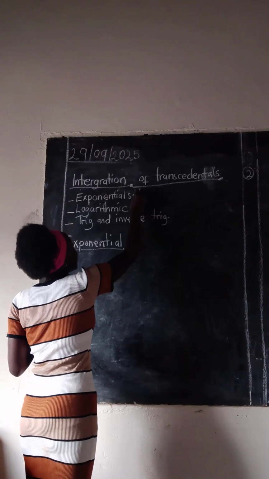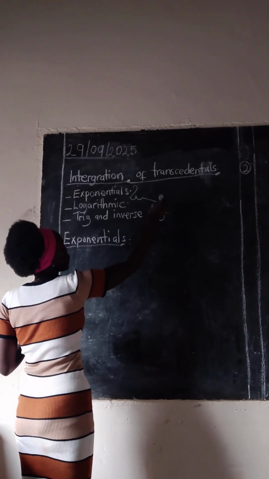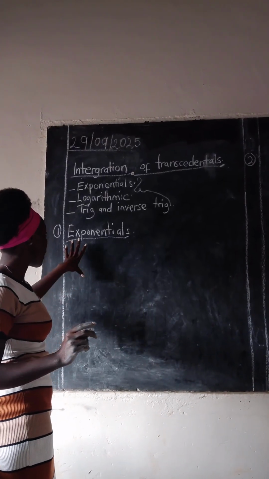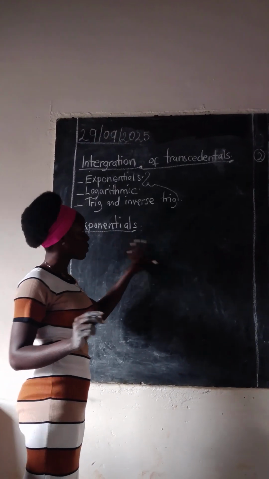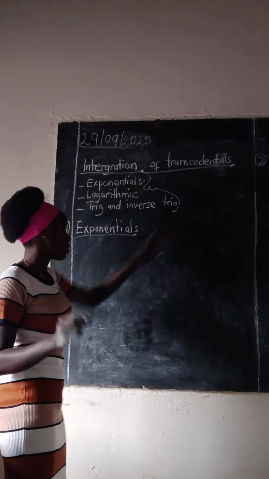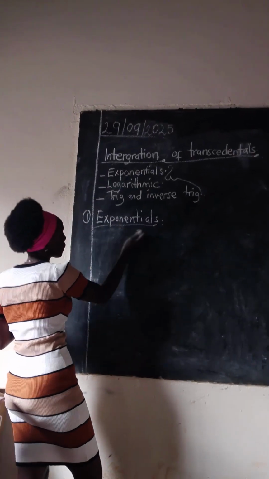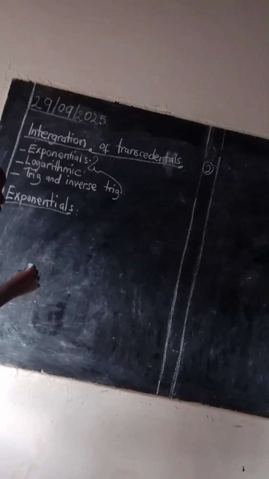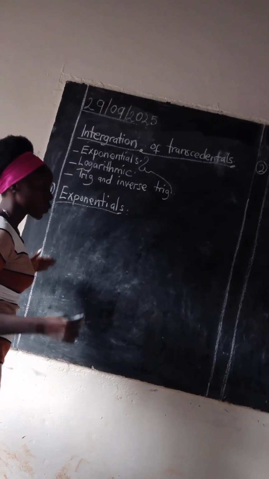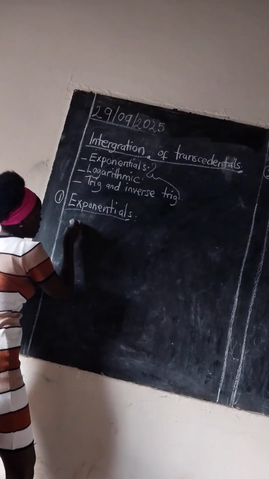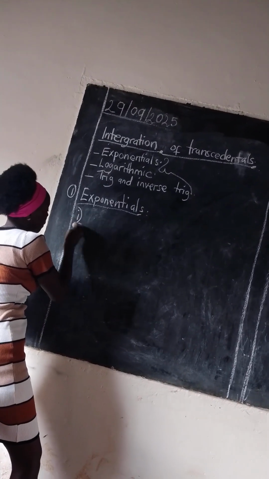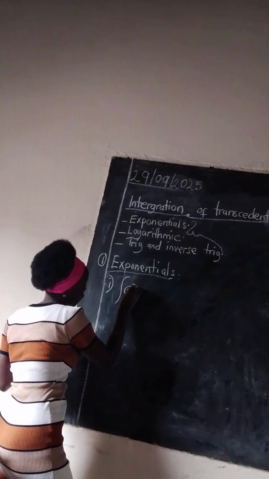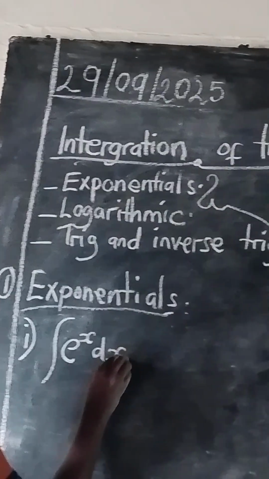All these three are categories of transcendental functions. First of all, let's deal with the exponentials as the first category of the transcendentals. Let's see, if we integrate exponentials, the exponents, what happens? Let's see our example number 1, the integral of exponent of x dx.